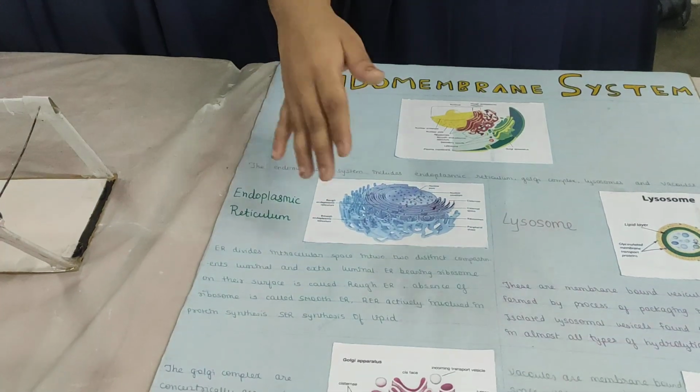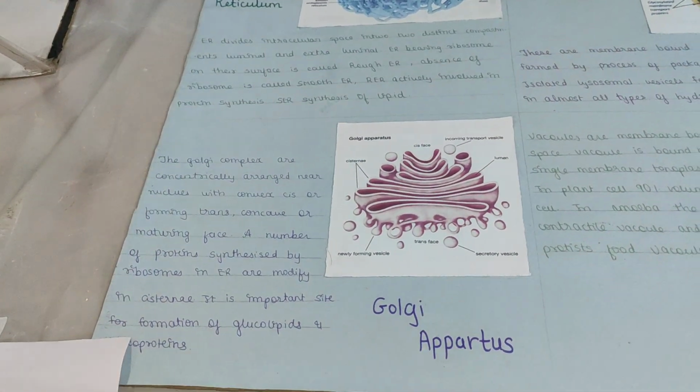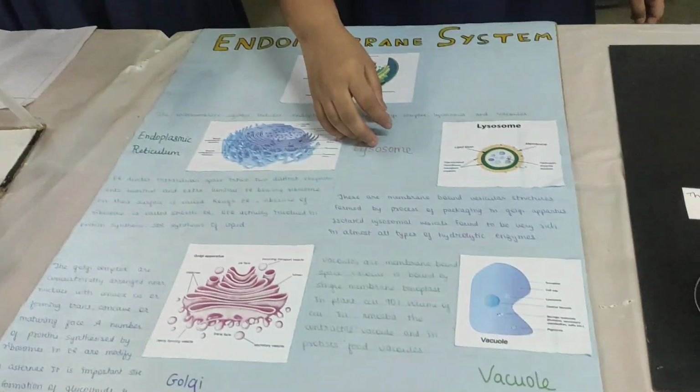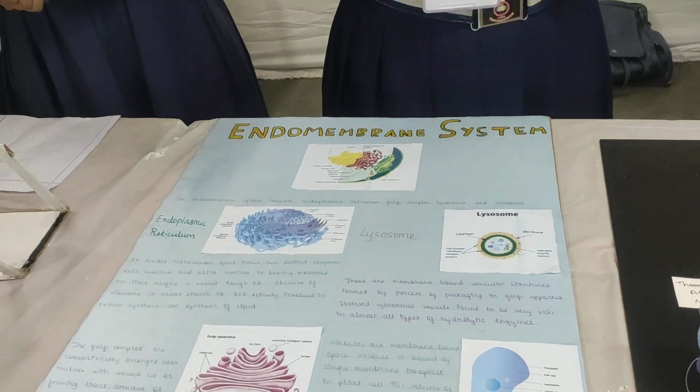formation of lipids. And we have the Golgi apparatus, the organelle from which lysosomes are formed. It helps in the production of glycolipids and glycoproteins. Lysosomes are vesicular organelles formed by the Golgi apparatus, and lysosomes have hydrolytic enzymes. And vacuole contains 90% of the plant cell, and it has an outer covering. And the material produced from Golgi apparatus, endoplasmic reticulum, and lysosomes is stored in vacuoles for a temporary period.